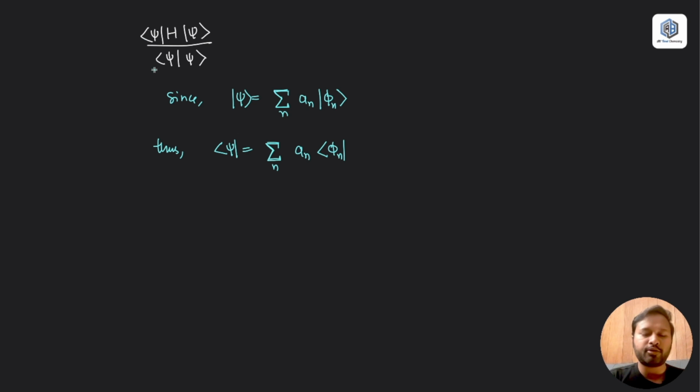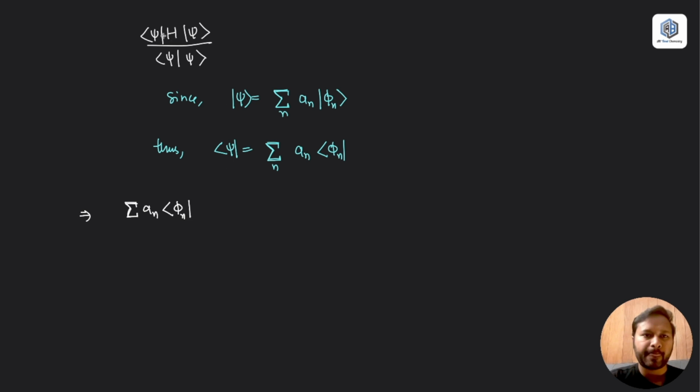Okay, let's put it over here. If I put the values of the bra vector and the ket vector in this equation, I should be getting sigma a n and the bra vector corresponding to phi, just according to the definition.